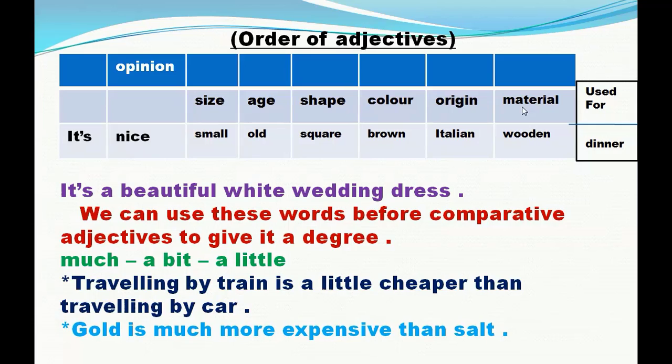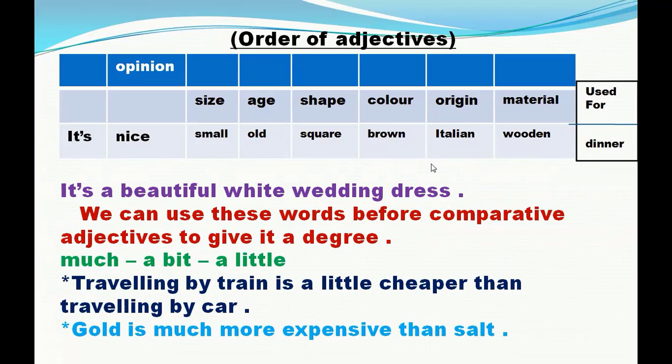After it comes the adjective that refers to the usage, for example, dinner or wedding. And after it comes the noun. For example, it's a beautiful white wedding dress. Beautiful is an adjective that refers to the opinion. White is an adjective that refers to the color. And wedding is an adjective that refers to the usage.